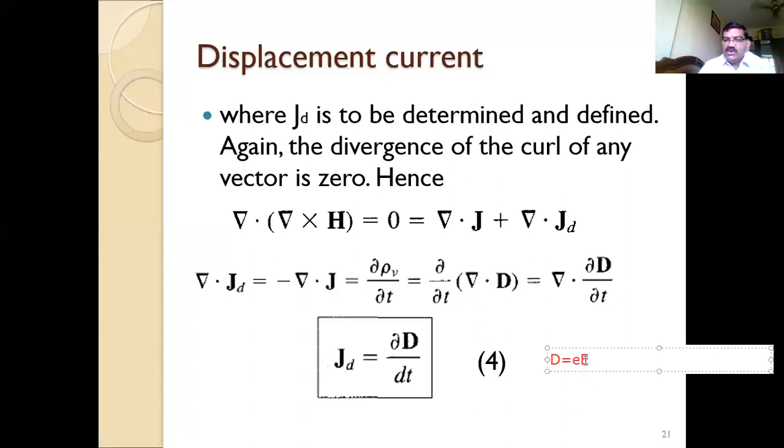So D equals epsilon E. Now what is E? E is the electric field intensity. So if you have a rate of change in the voltage also, then you will have the displacement current. This displacement current is only available for the time varying field.